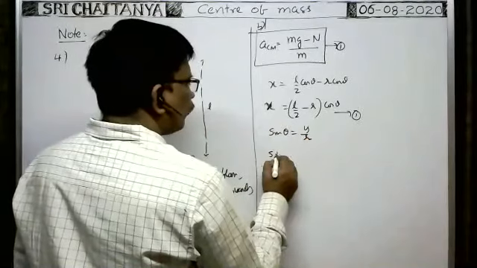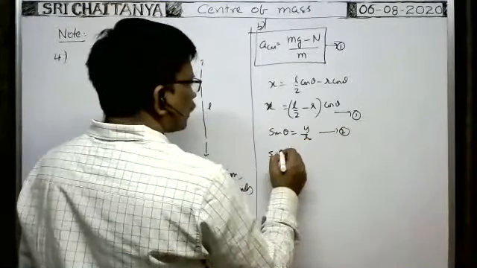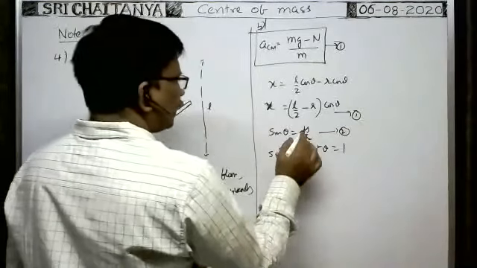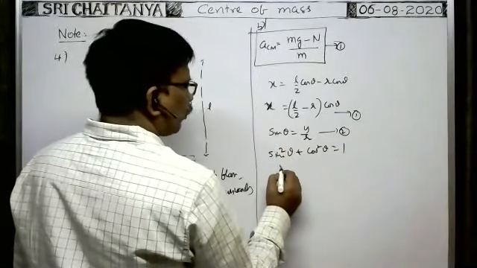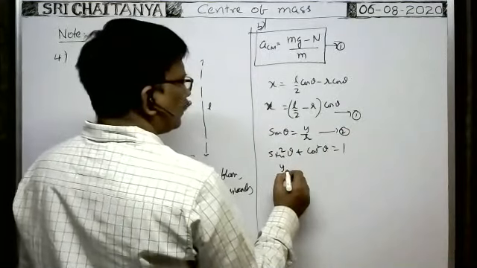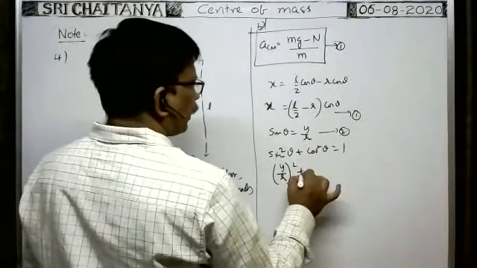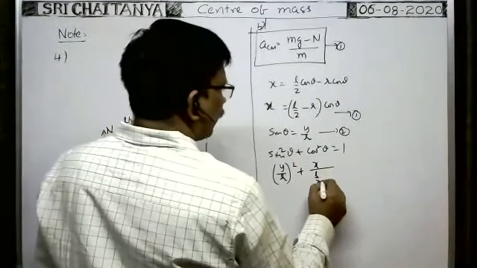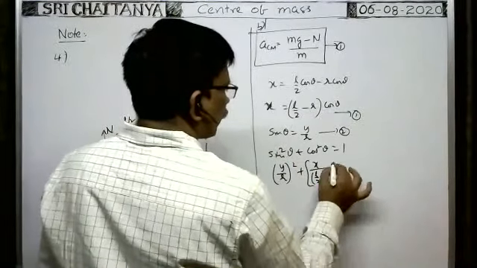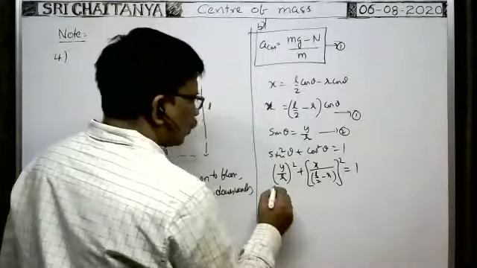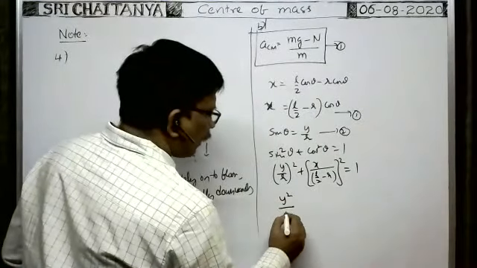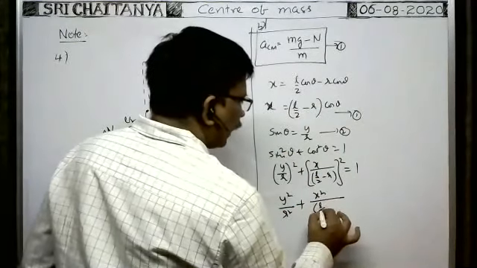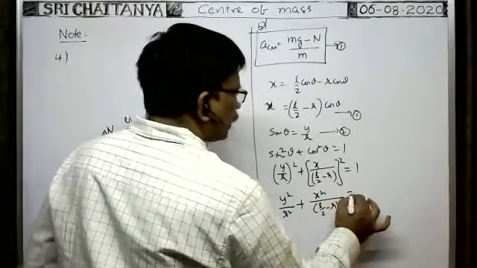This is equation 2. We know sin square theta plus cos square theta is equal to 1. Sin theta means y by r, so y by r whole square plus cos square theta, which means x by (L/2 minus r) whole square, is equal to 1. So y square by r square plus x square by (L/2 minus r) whole square is equal to 1.